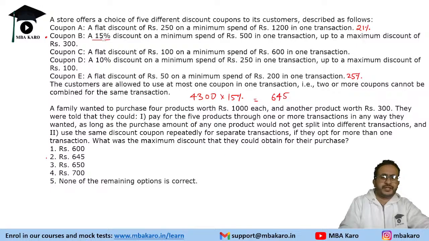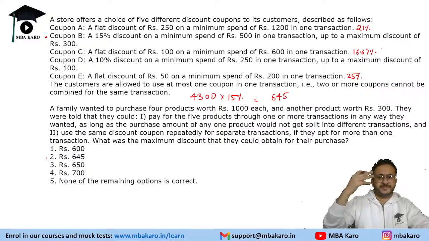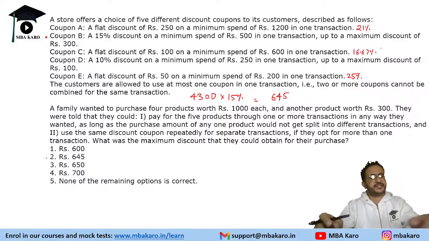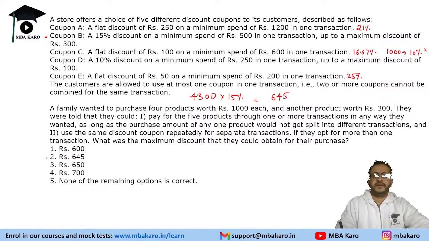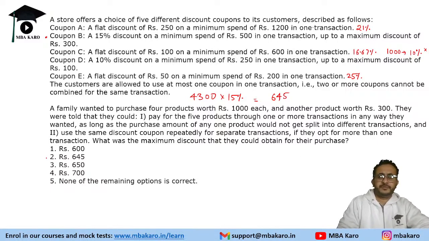So how do we extract the best? See, there is a flat discount of 100 which is 16.67% when the spend is 600 rupees. But as we go higher, we cannot spend just 600, right? If we spend 1000, this will effectively be 10% only, right? So that is not a good choice. Then there is a flat discount of 250 on a minimum spend of 1200.